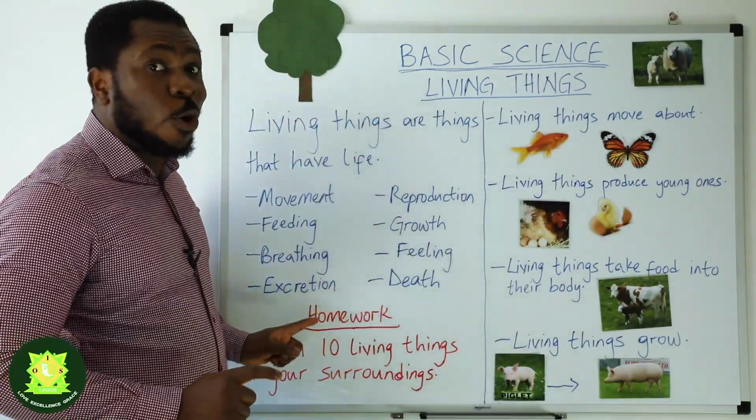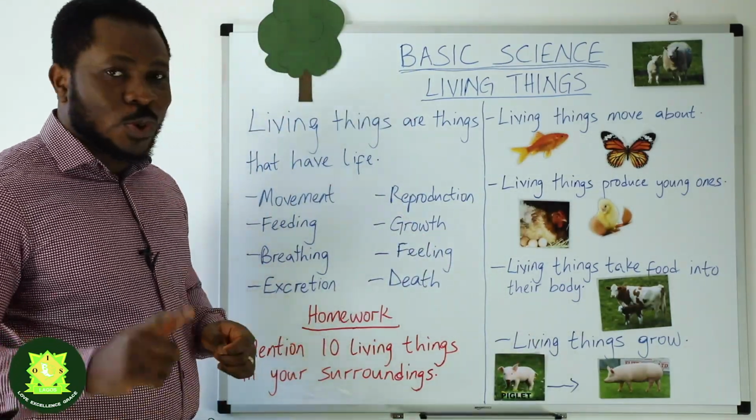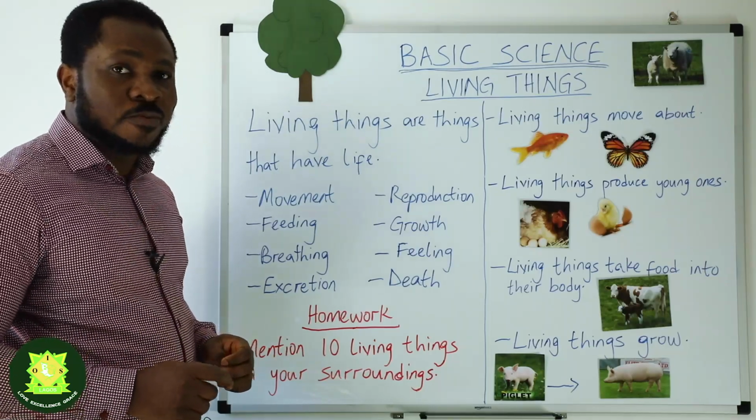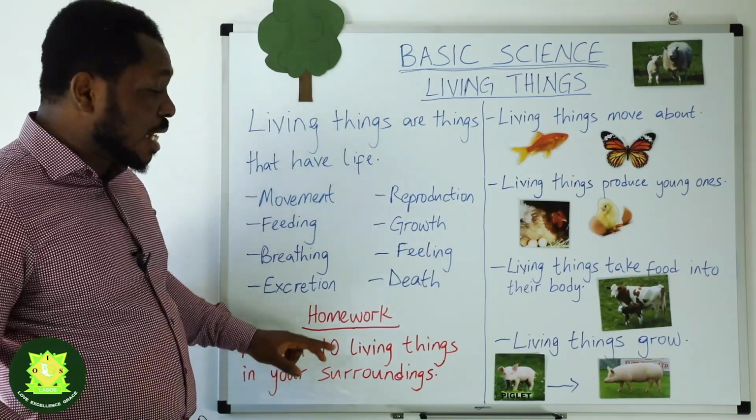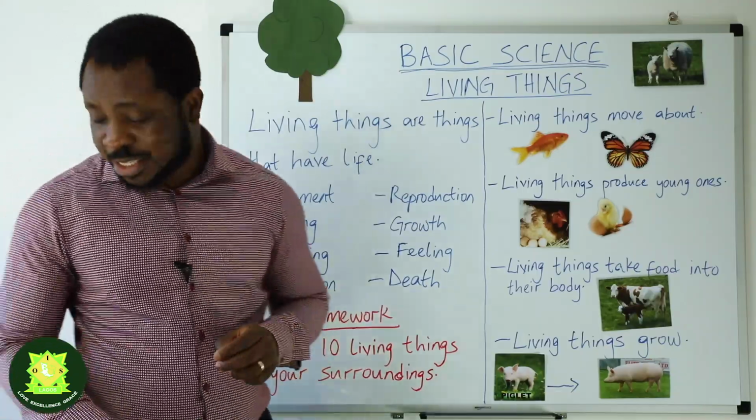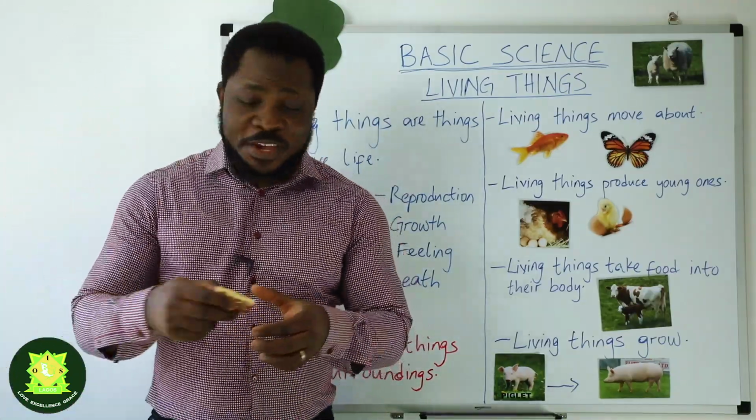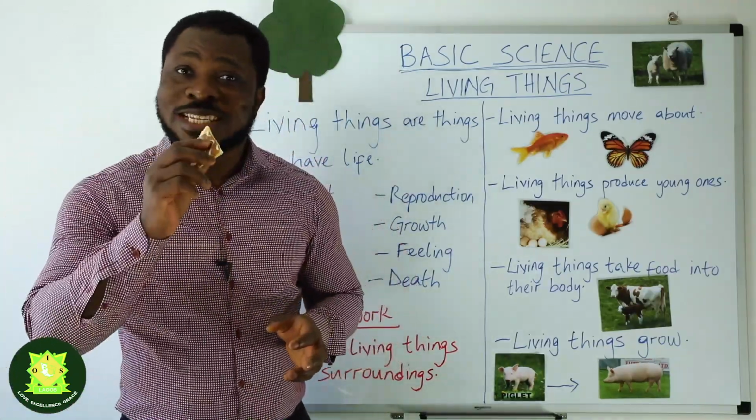Let us look at our homework. I want you to go into your surroundings. Go into your garden. Mention 10 living things in your surroundings. And if you can get it right, maybe you can follow Mr. Oba to eat his food.